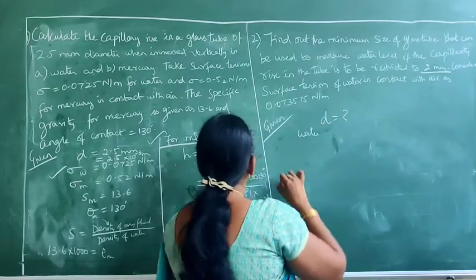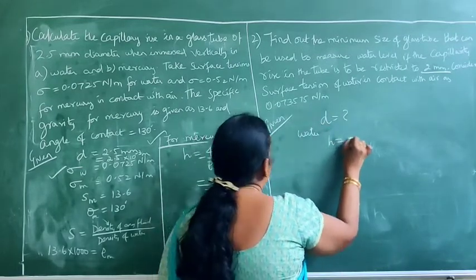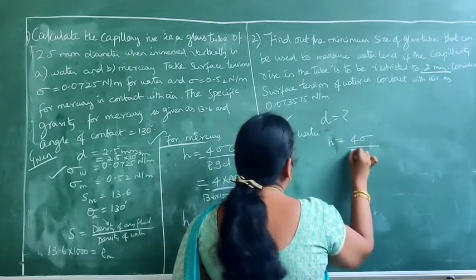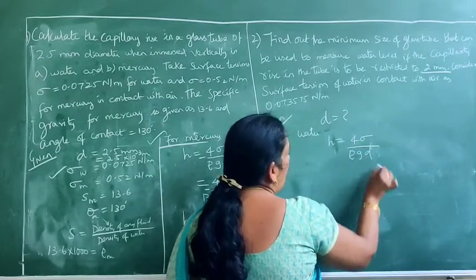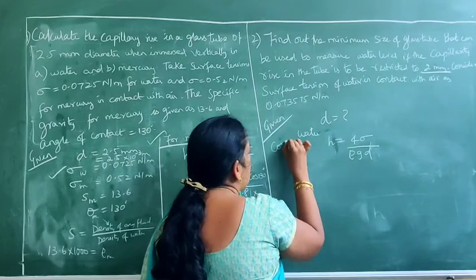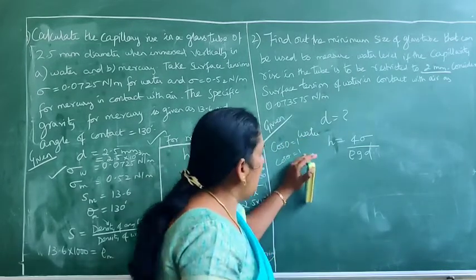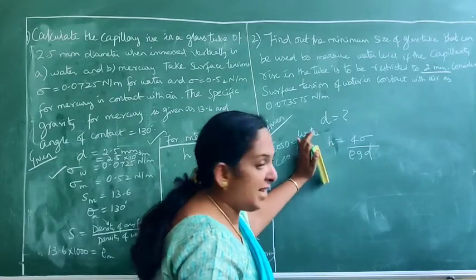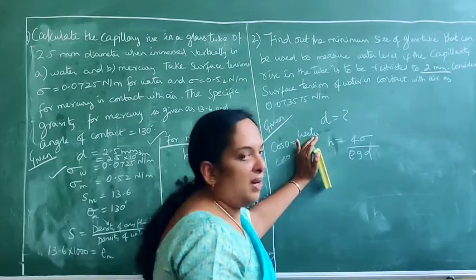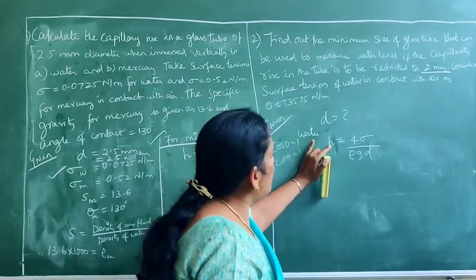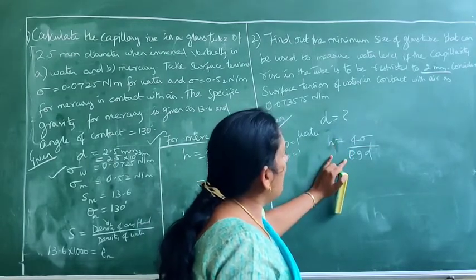So you know the formula, just now we have had it. H is equal to 4 sigma by rho G D, because cos theta, cos 0, is 1. So cos theta here will be equal to 1. We are neglecting the cos theta term here in the case of water. But if it is mercury, we have to keep it here. So H is equal to 4 sigma by rho G D.